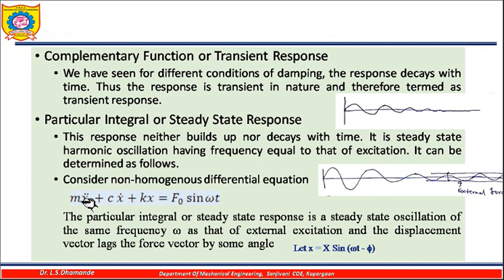This is the equation that we have written from the figure diagram of that particular mass: m x double dot plus c x dot plus k x is equal to F0 sin omega t. The particular integral or steady state response is a steady state oscillation of the same frequency omega as that of the external excitation, and the displacement vector lags the force vector by some angle, which is this phi we have specified here. So we are assuming that the displacement x is equal to capital X sin of omega t minus phi.